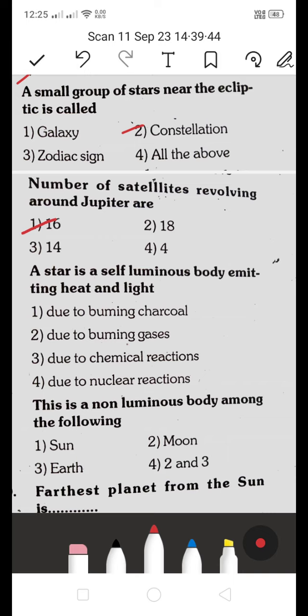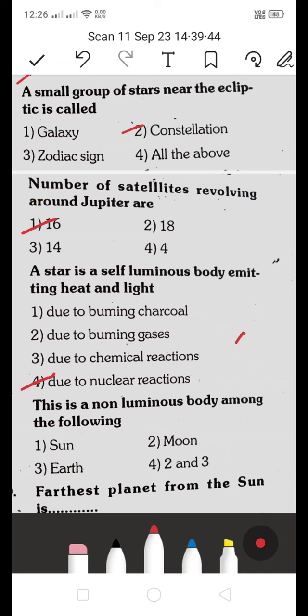The answer is, they are asking about a self-luminous body that emits heat and light, so it will be the fourth one, due to nuclear reactions. For example, the sun. The sun is a self-luminous body emitting heat and light.